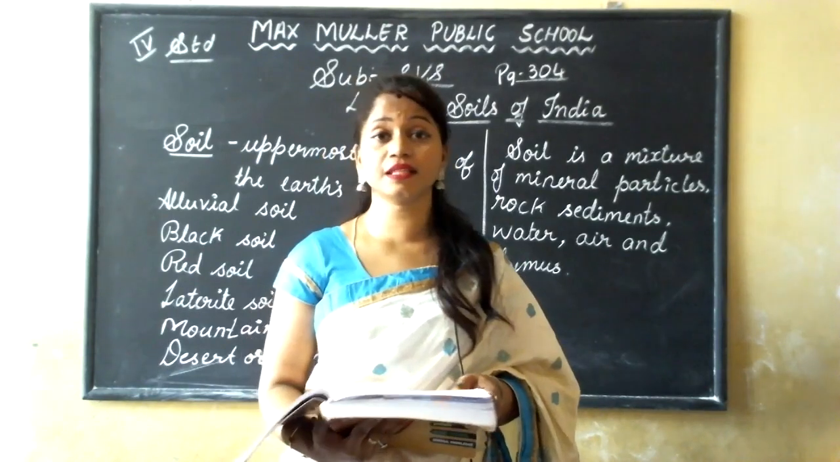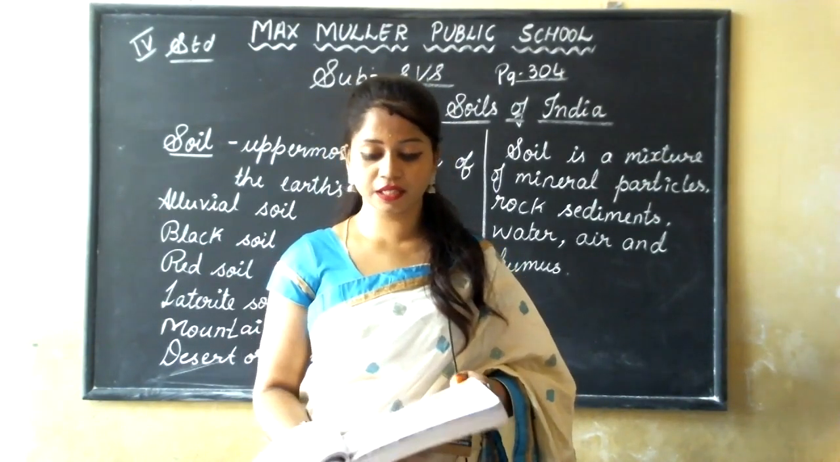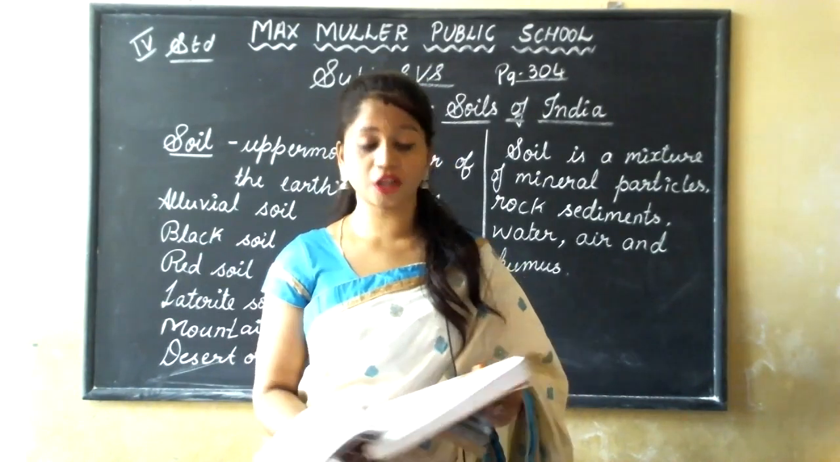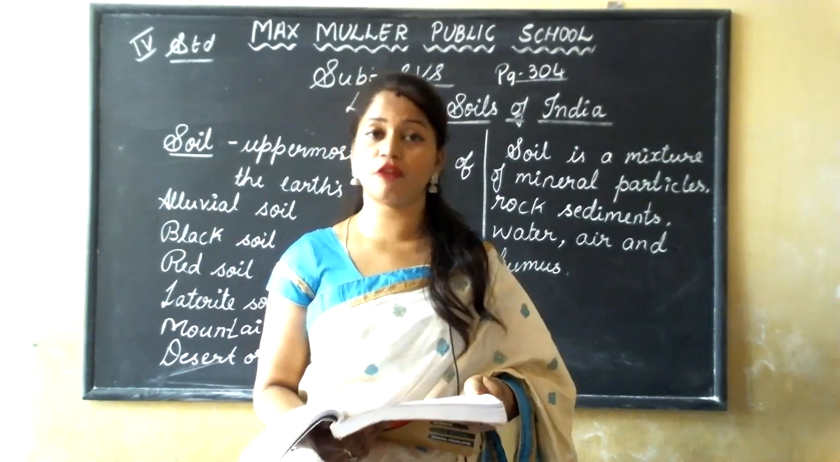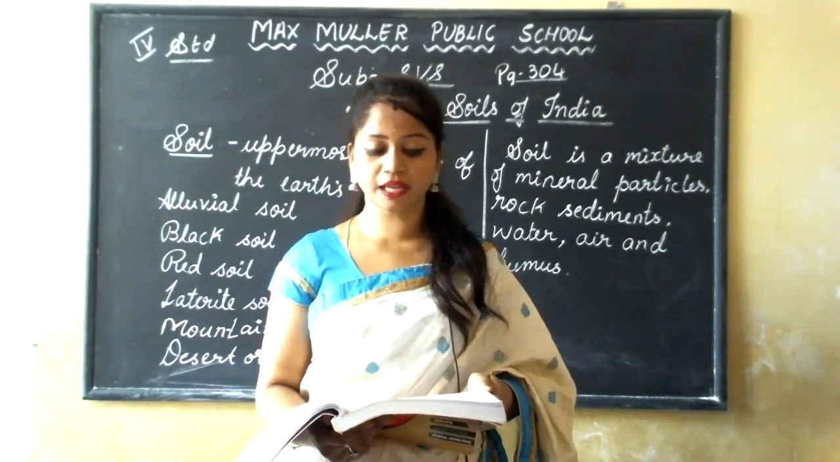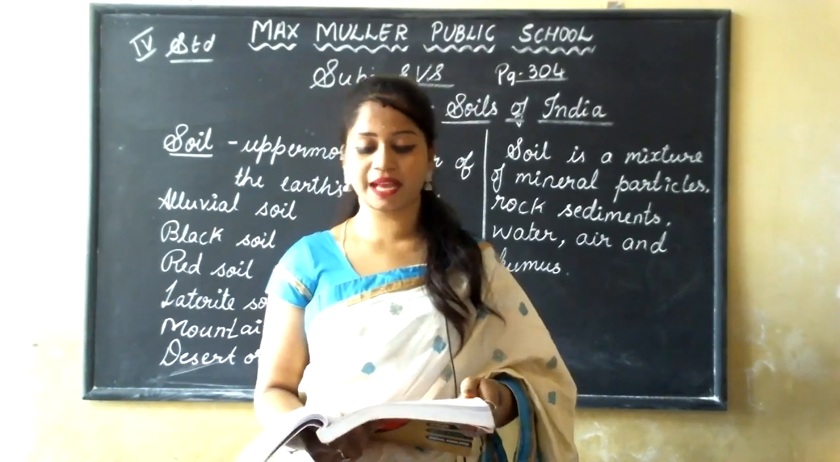Here we can see this desert soil. Desert soil is not fertile at all. If water is made available for irrigation, crops like wheat, millets, barley, maize and pulses can be grown.